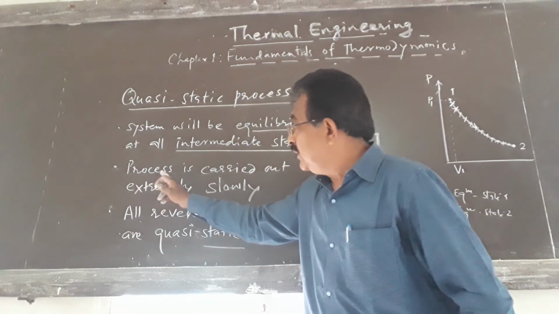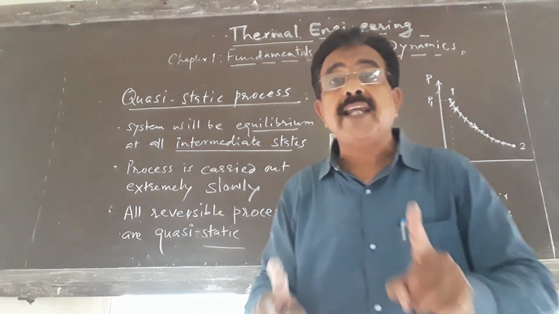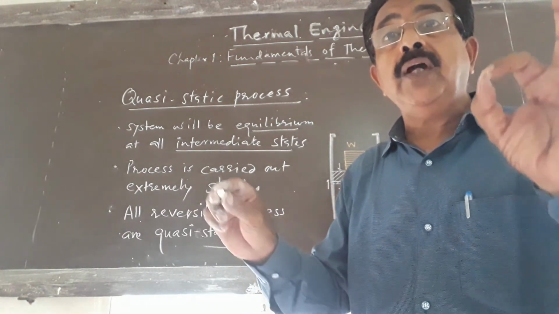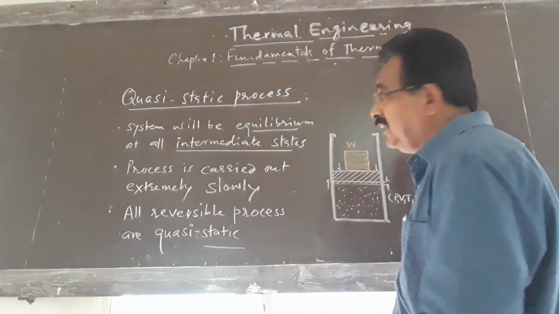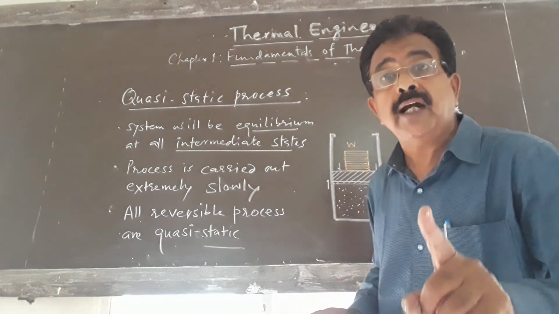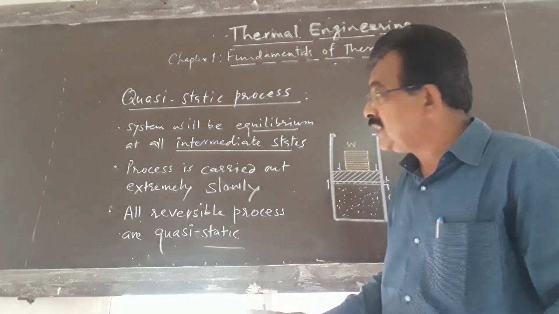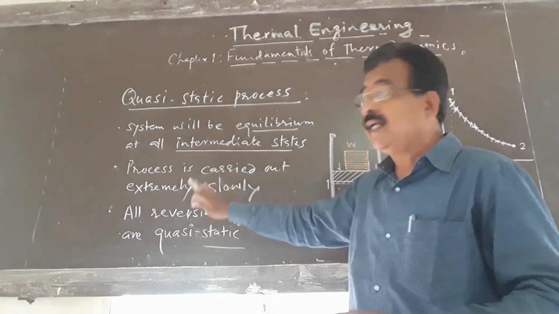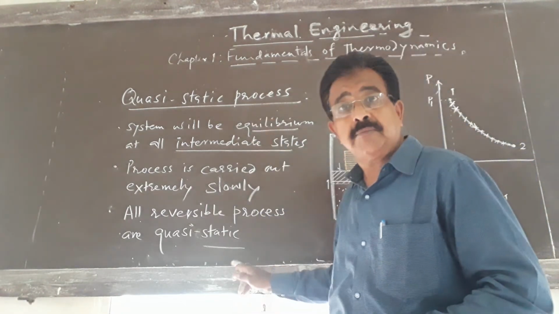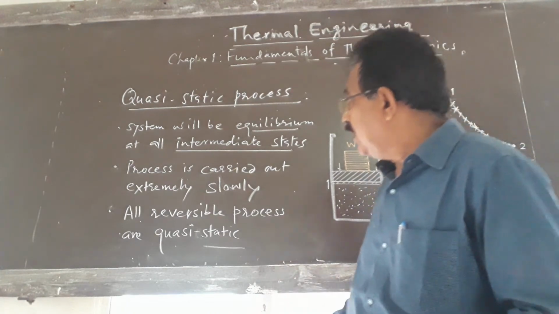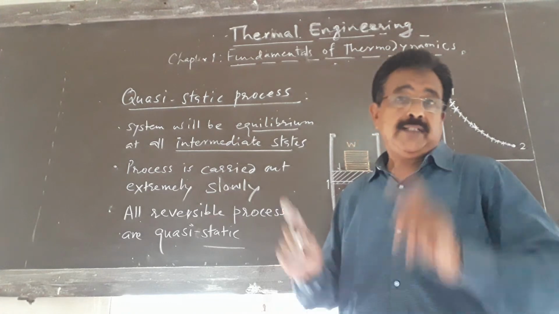Hence, the next requirement is that the quasi-static process is carried out very or extremely slowly, because at all intermediate states the system should be under equilibrium. There should not be unbalanced forces, hence this process should be carried out extremely slowly. And the next point you have to remember is that all reversible processes are quasi-static.